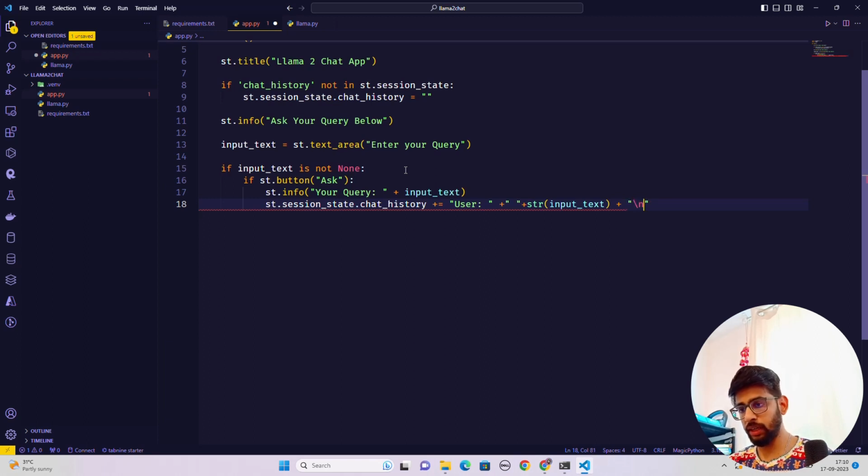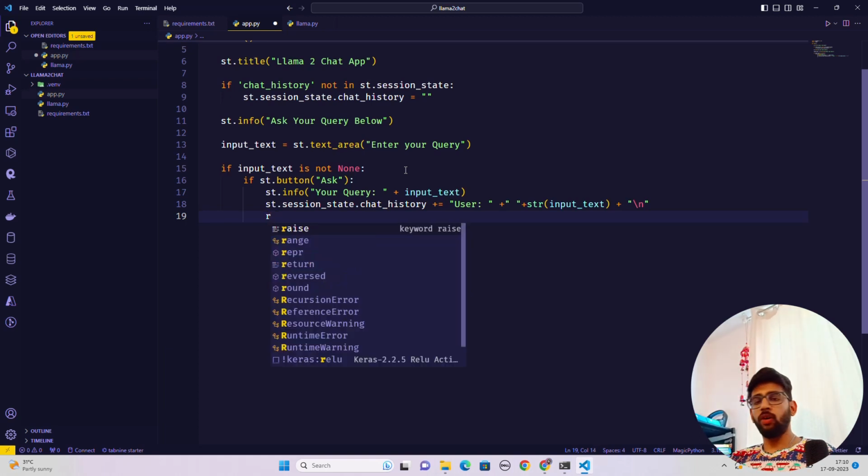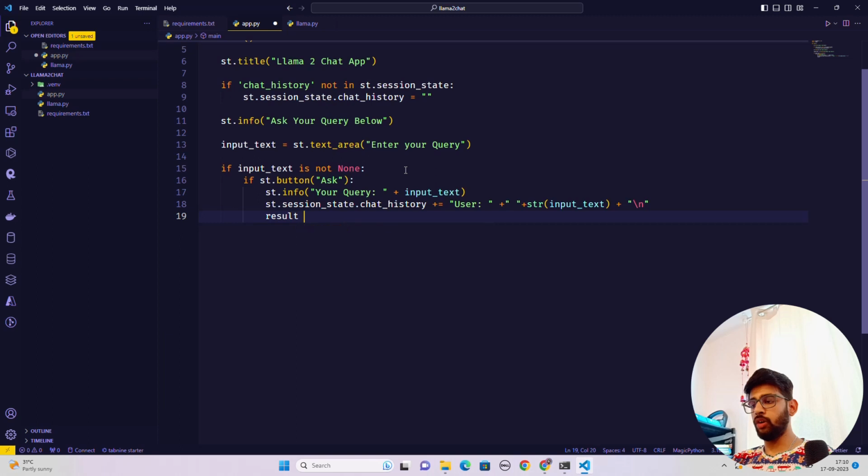So let's do a line break. Okay, now this is okay, plus equals user, this is right. Now I'm going to have a variable called result that will store the result. Now this line number 18 will give us a window area where you will see all the conversation history. So this is a user history, which is nothing but your prompt. So user, then some space, and then input text.